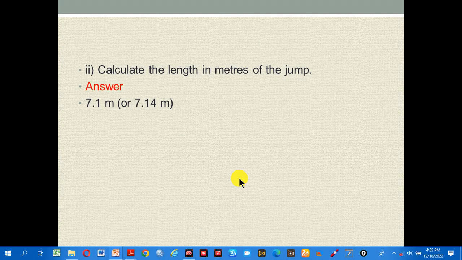Okay, in part B, calculate the length of the jump in meters. So the answer is 7.1 meter or 7.14 meter. So this is a calculation that results obtained. So do by yourself by using your formula.